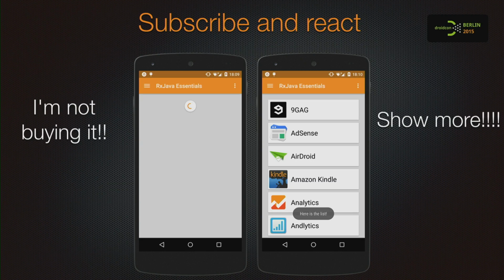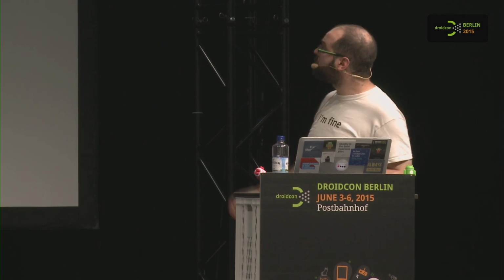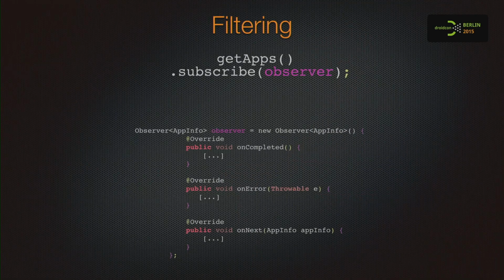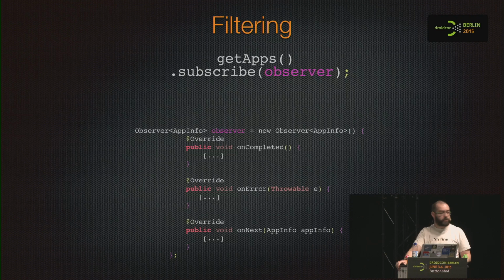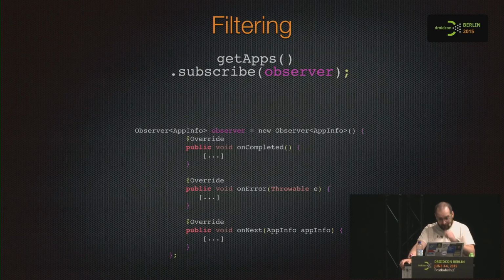What's the point? It's just a new thing to learn and it's showing a list. But life is funny, so we are here, we have our list, we subscribe, we have the observer, everything's fine, we are happy. Then marketing guys kick in, and we get a change request. We want only the apps that start with C.